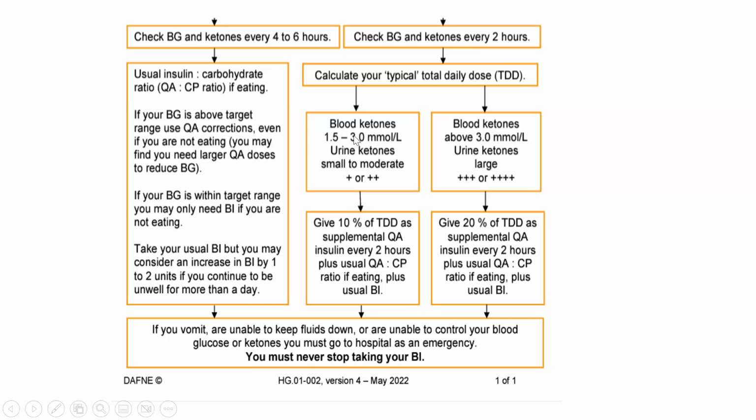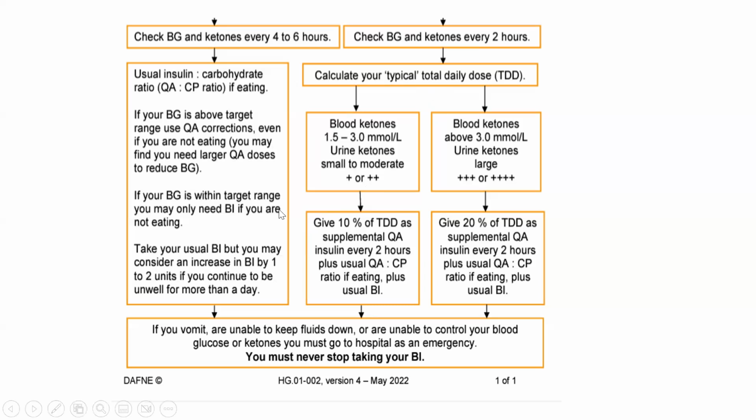In the scenario where the blood ketones are between 1.5 and 3, or the urine ketones are small to moderate, which is plus or plus 2, the patient should take 10% of the total daily dose. For example, if a patient is taking a total of 30 units per day, then 10% of 30 will be 3 units. He or she should take this 10% of the total daily dose as supplemental quick acting insulin every 2 hours. Every 2 hours.